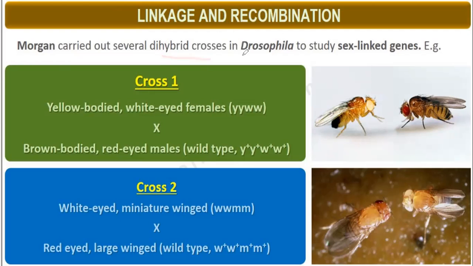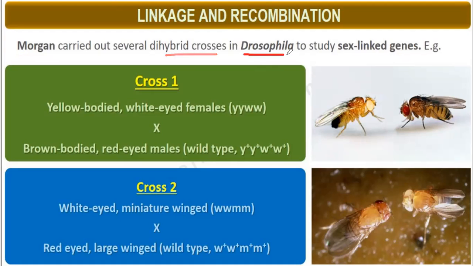He conducted the dihybrid cross not on pea plant, but on an insect, Drosophila, to study sex-linked genes. There are some genes present on one sex chromosome, so they are always linked on that sex chromosome. Those are sex-linked genes. Most of the time, these genes are linked on the X sex chromosome, so that is called X-linked gene.